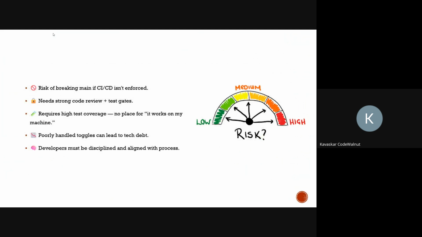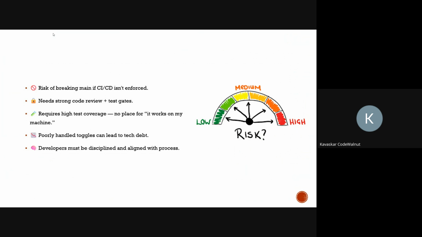Of course, no model is without risk. If your team lacks discipline, someone might accidentally break the trunk. That's why solid continuous integration with linting, testing, and review gates is non-negotiable for trunk based development. Also, without strong test coverage, you are exposed. The model doesn't leave room for "it works on my machine, so I don't know how it's working on production," because everything has to be tested, right?